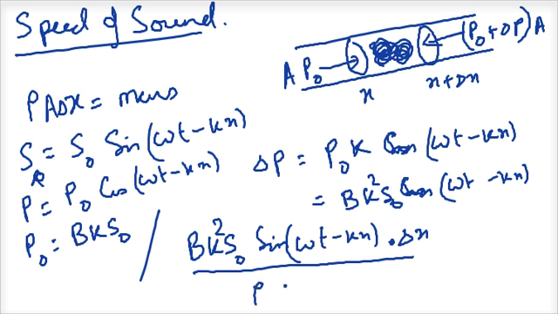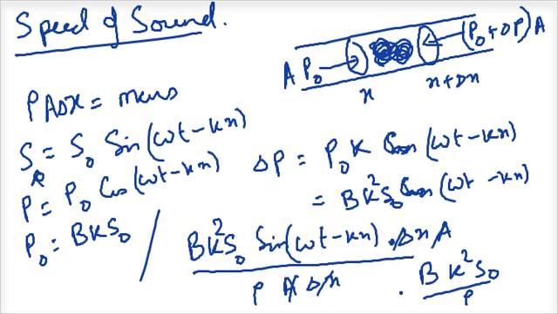Mass is rho A delta x. So here also an A delta x will come, the difference in pressure into the area. The A delta x will get cancelled, and I will get an expression that A is equal to B K squared S0 by rho. This is the acceleration of the body.